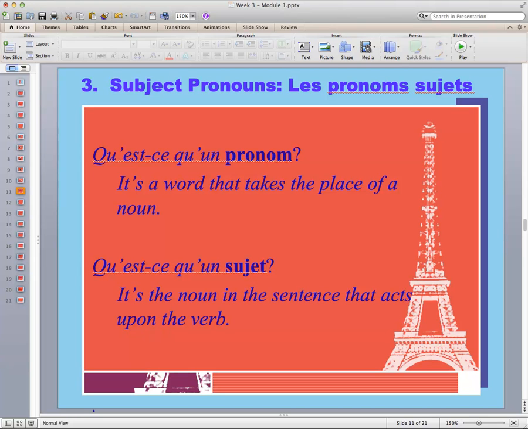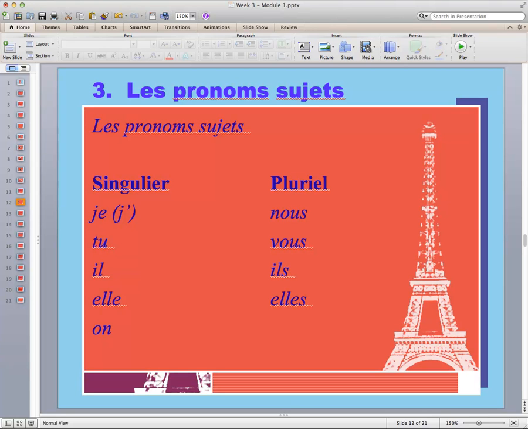If I use a pronoun to replace the professor and I say she, the pronoun still acts upon the verb. She talks a lot. She is still doing the talking. Hopefully that makes sense. What we're going to learn today are subject pronouns, words that take the place of a noun and act as the subject of the verb. They act upon the verb.